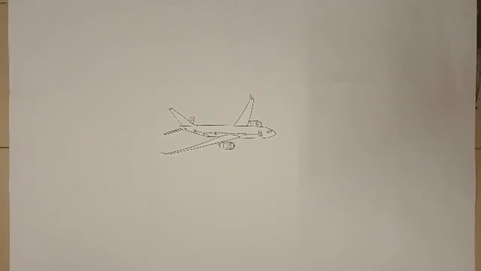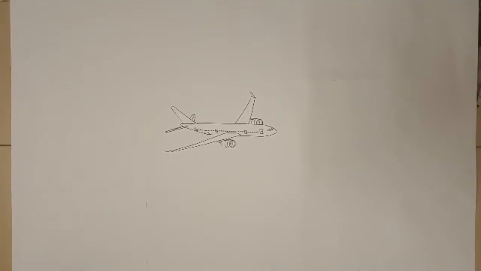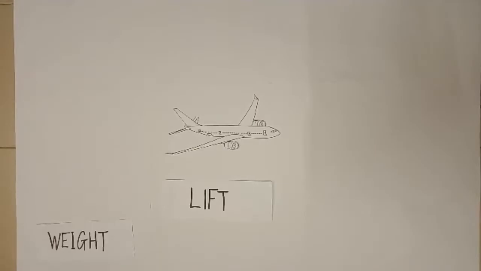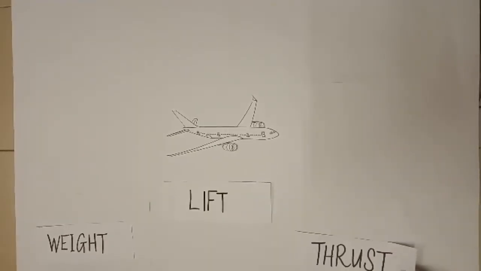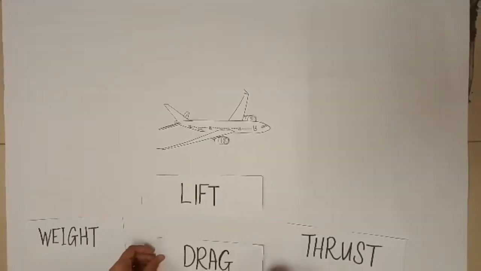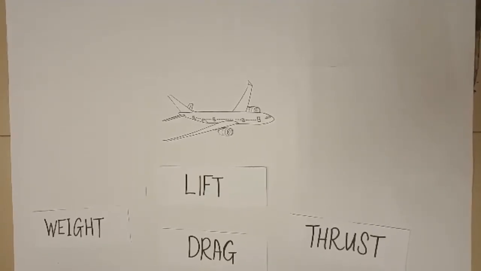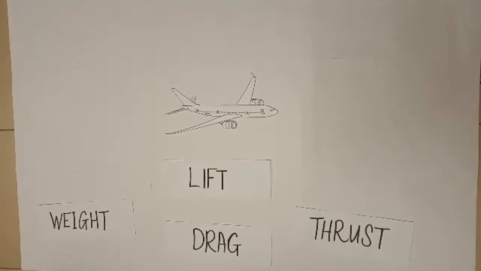Forces that act on an airplane, which is lift, weight, thrust, and drag. These forces make an object move up and down and faster or slower.